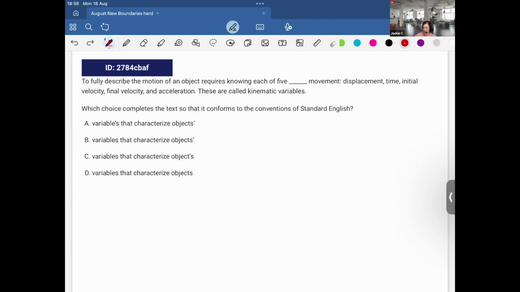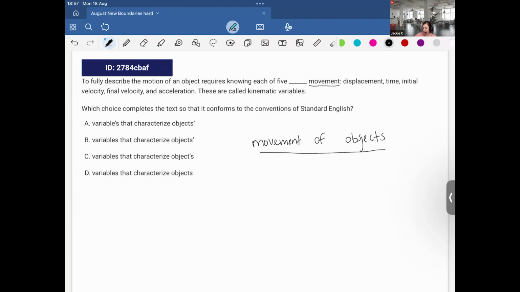So likely dealing with apostrophes. So let's take a look. To fully describe the motion of an object requires knowing each of 5 variables that characterize objects' movements. Okay, so here it's something about movement. So movement of objects. That would show possession, right? I have movement of objects. Knowing each of the variables that characterize the movement of objects.